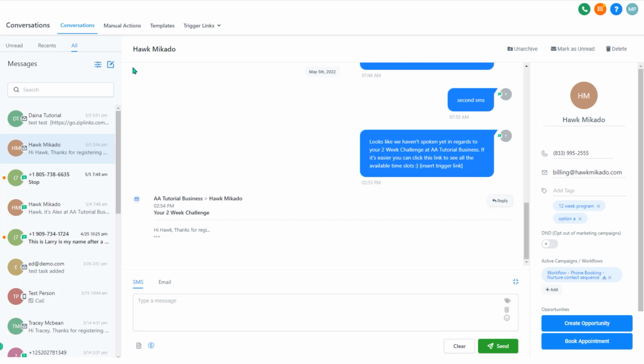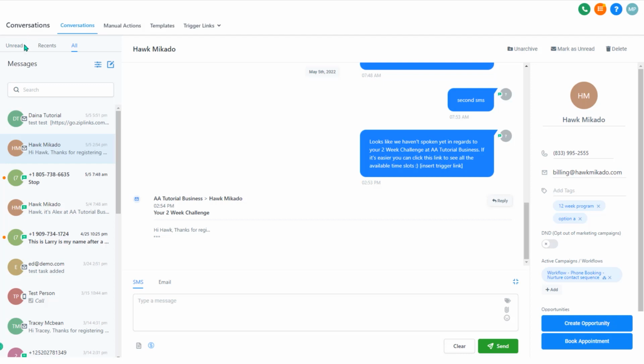Looking at the interface here on the conversations menu, you'll see right up the top there are options to change between conversations, manual actions, templates, and trigger links. These topics are actually covered in different videos. I will touch on templates briefly in this, but just so you know, these navigate within sub-functions of the conversations area here. And now on the left-hand side, we have three filters, if you like, about how to look at your messages.